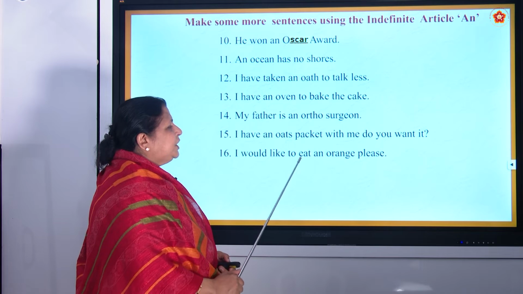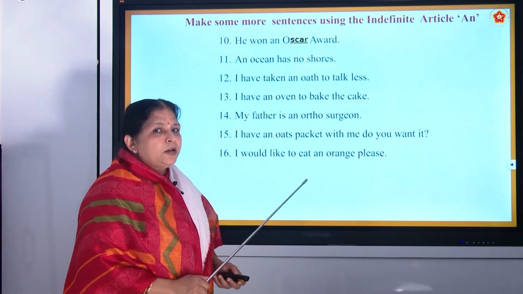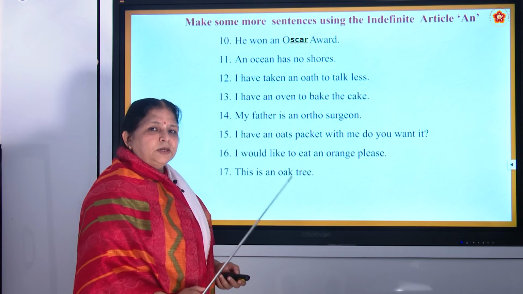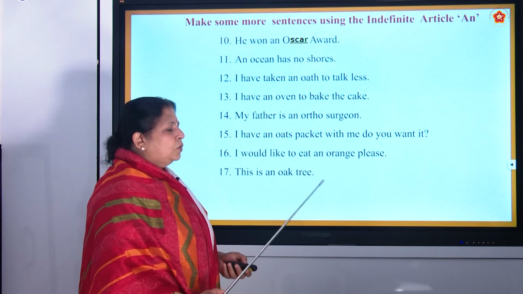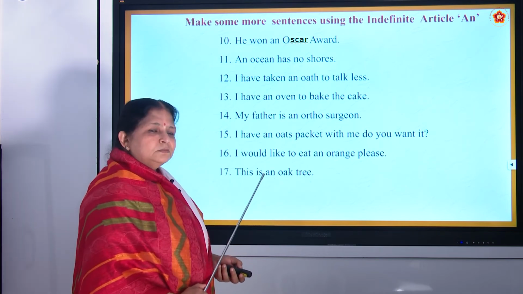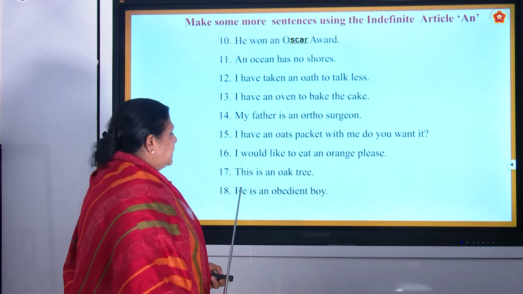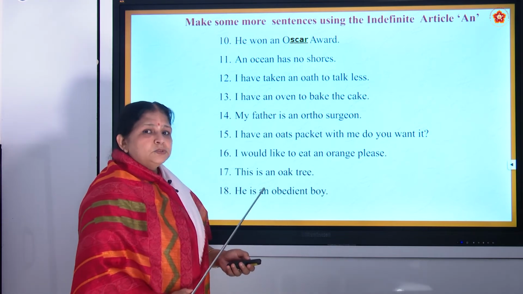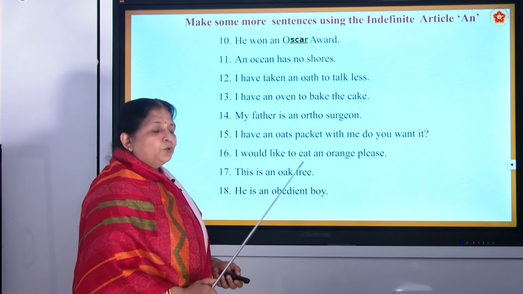I would like to eat an orange, please. An orange. Yes, very good. Then this is an oak tree. This is an oak tree. So O is, yes, a vowel. Then he is an obedient boy. Obedient. See, this word is also new. Please make a note of it.